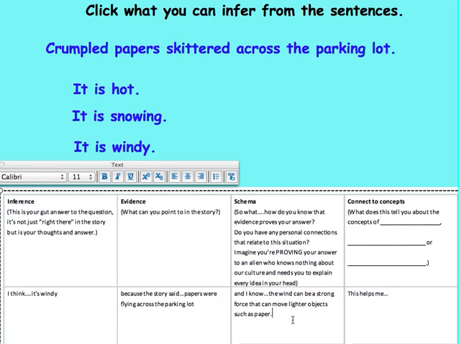Now this last section is where you connect to your concepts. If we were talking about weather forces, I could talk about that here, but since this is just a reading activity, we're just going to stick with a level 3, where I could say I think it's windy because the story said the papers were flying across the parking lot, and I know the wind can be a strong force that can move lighter objects such as paper. Notice the schema really explained why I care that the papers were moving across.